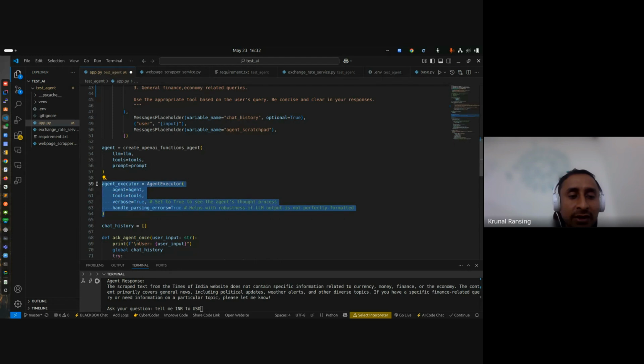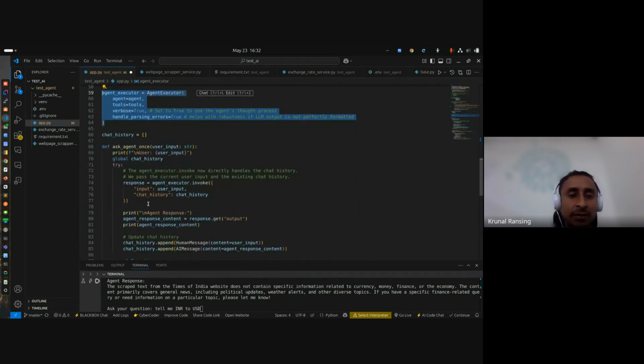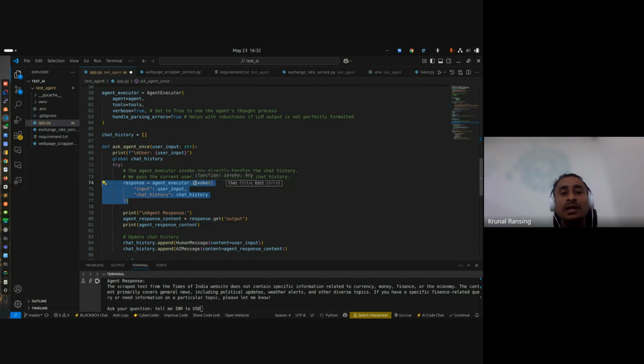But when will this run? I just created the agent executor, where we have the agent and tools. And this is the last, simple part. I'm invoking the agent executor. Invoking means I'm calling the agent. No, I just forgot about chat history. Our main thing is the user input to the agent invocation.